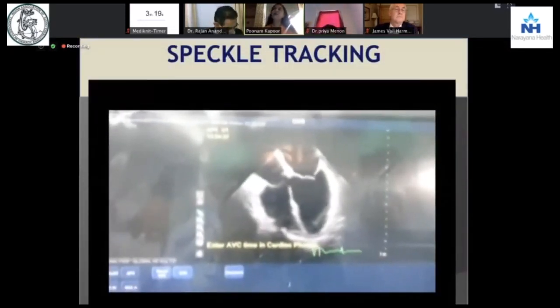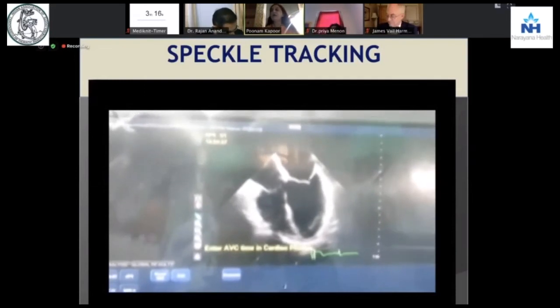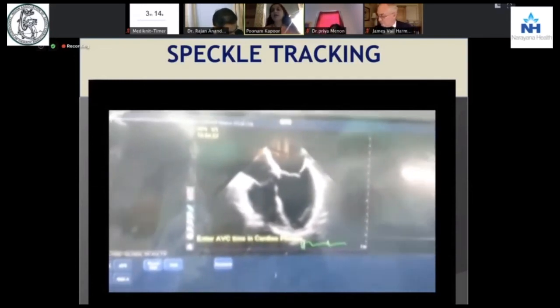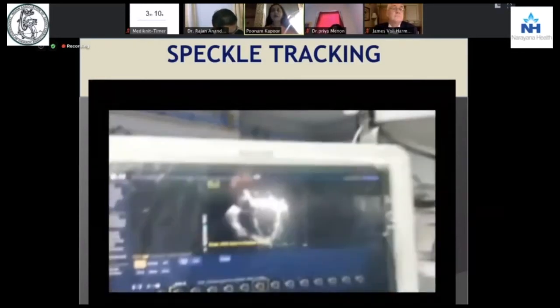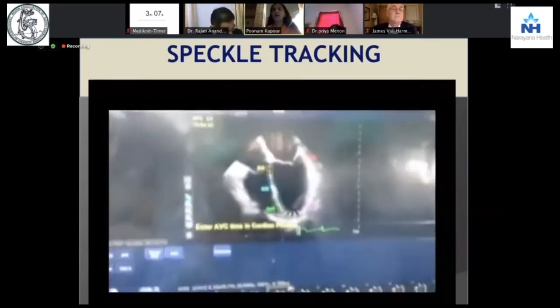Speckle tracking can be done not only in transthoracic, but also in transesophageal. This is a small value where we have been using the IE33 to do the same. Here we did not have ACNQ, we had the CNQ.